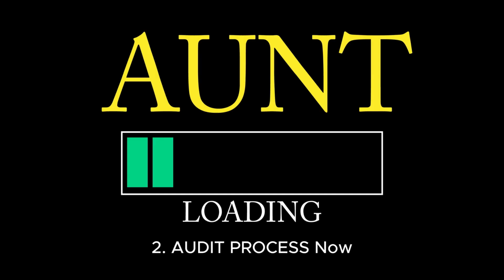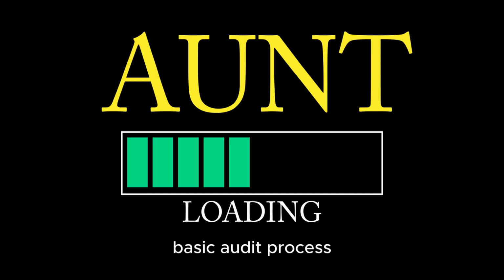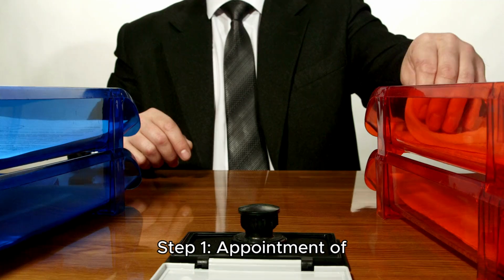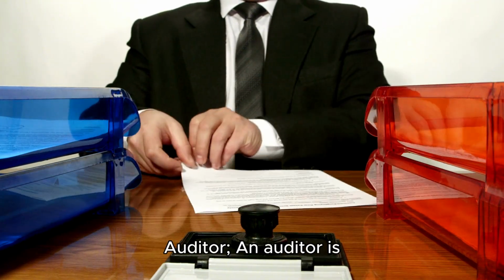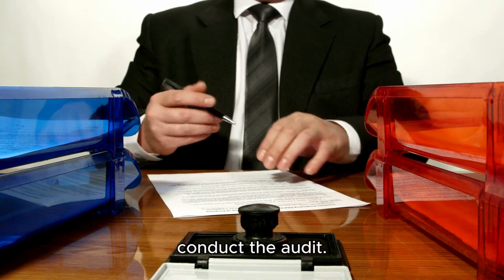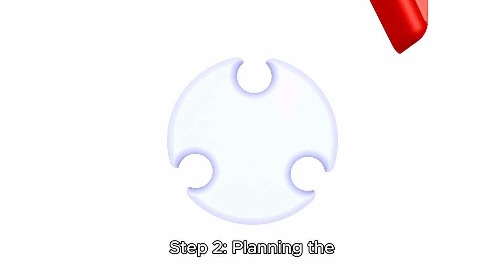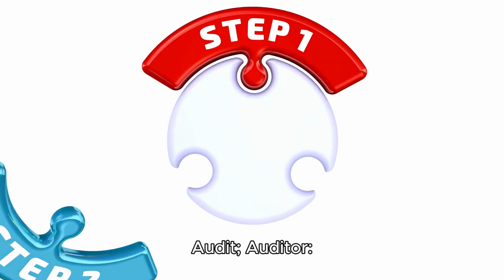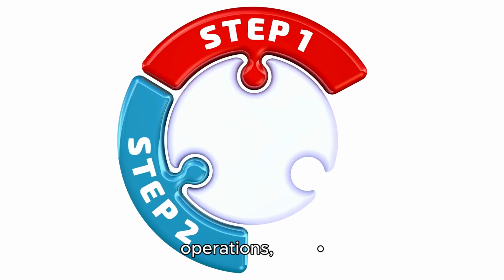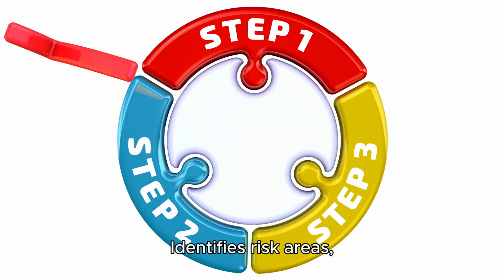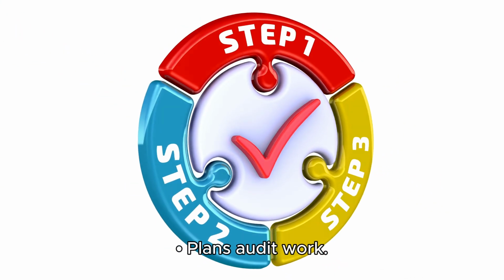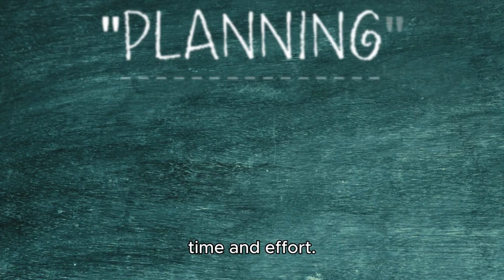2. Audit process. Now let's understand the basic audit process step by step. Step 1. Appointment of auditor. An auditor is officially appointed to conduct the audit. Step 2. Planning the audit. Auditor understands business operations, identifies risk areas, plans audit work. Good planning saves time and effort.